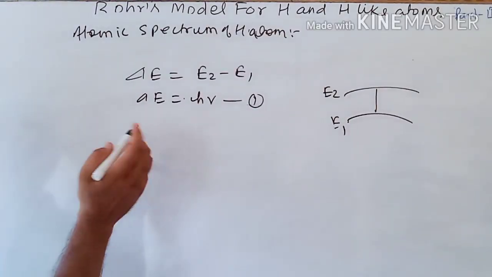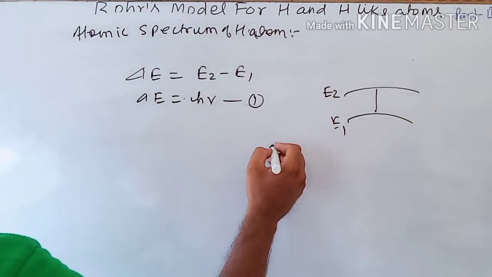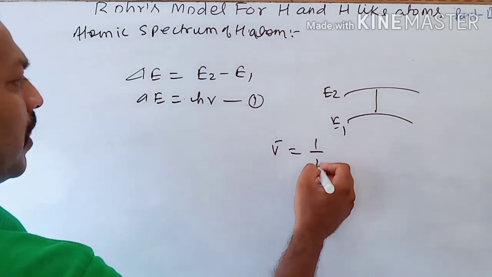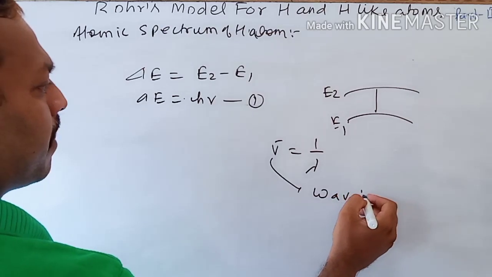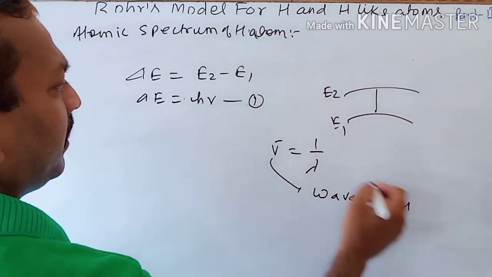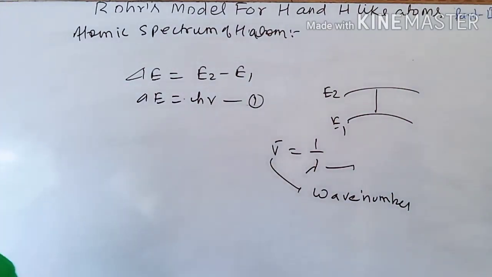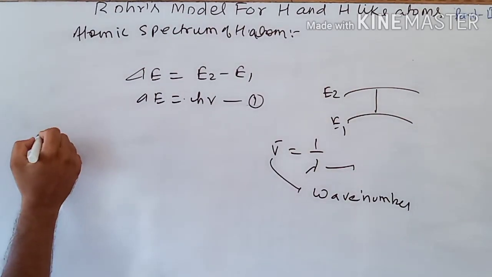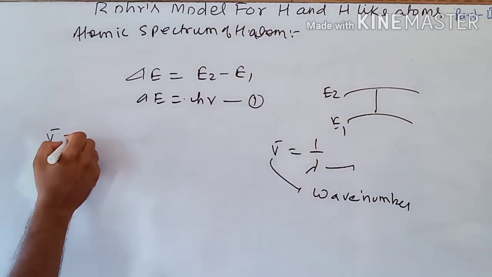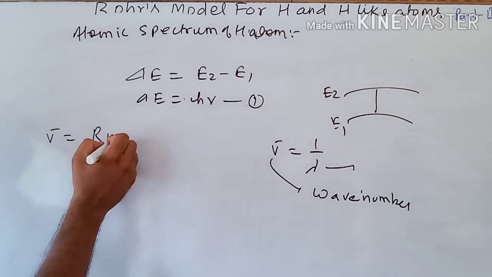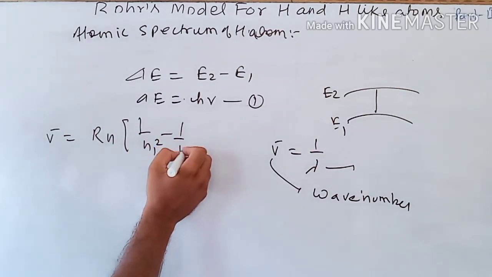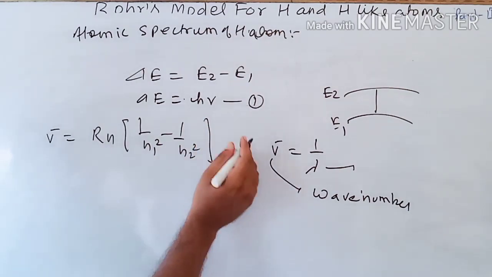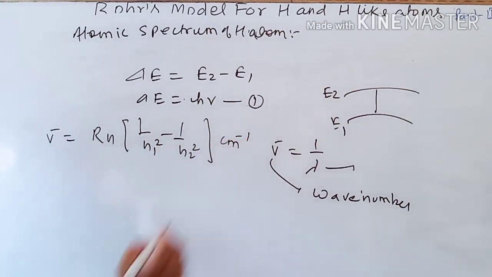Next, we also know the relation: wave number is equal to 1 upon lambda. This is the wave number and lambda is the wavelength. So there is a very important relationship to calculate the wave number: RH times (1 upon n1 square minus 1 upon n2 square), in unit centimeter inverse.